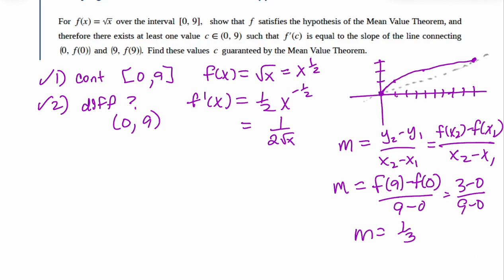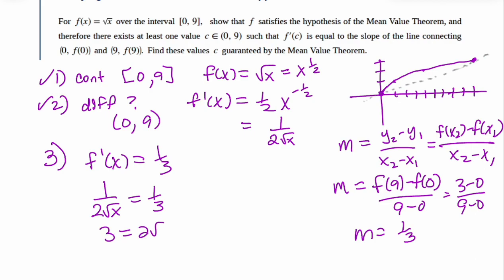So what does the mean value theorem state? The mean value theorem states that we're going to find somewhere where the first derivative equals that value. So find that 1/3 first. Then let's set the derivative equal to it. So where does 1/(2 square root of x) equal 1/3? We already did the derivative, so let's use it. Now that's set up like a proportion. It's very easy to solve if we just cross multiply. So let's cross multiply. We get 3 equals 2 radical x.